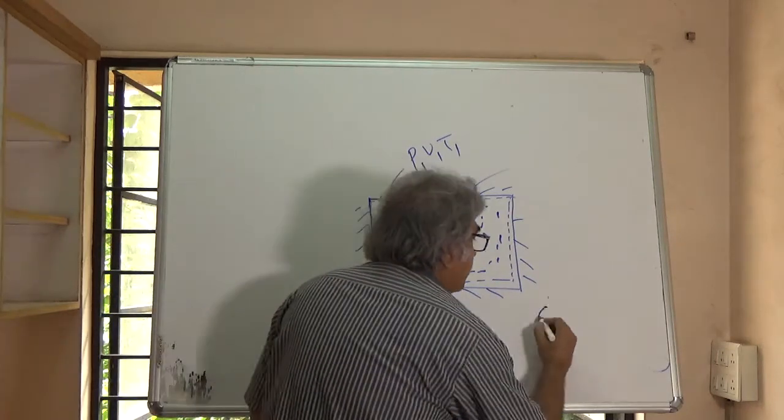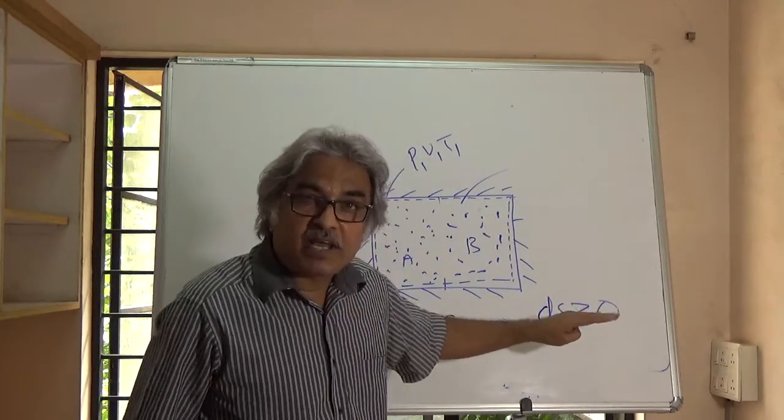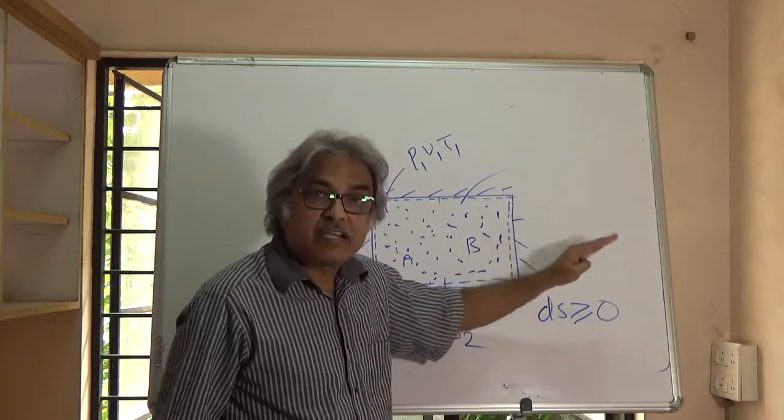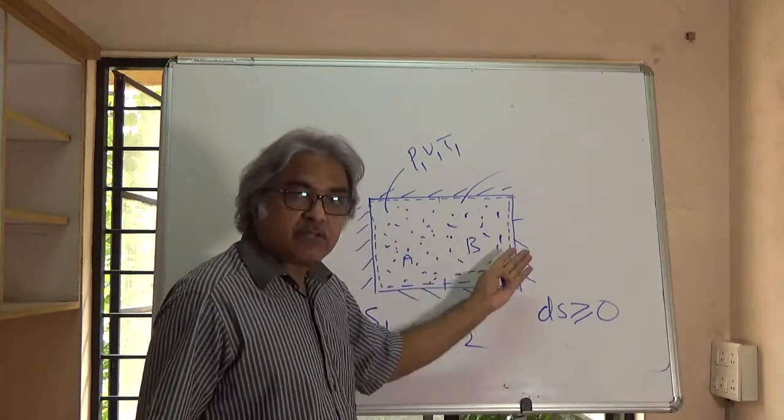That's what we have said. We have been saying dS is greater than or equal to 0. This is applicable only for an isolated system. If the process is irreversible, the entropy of the system will increase. And this is an irreversible process.